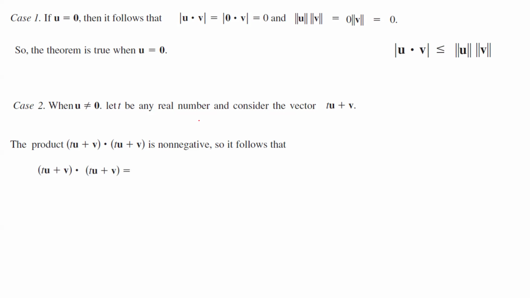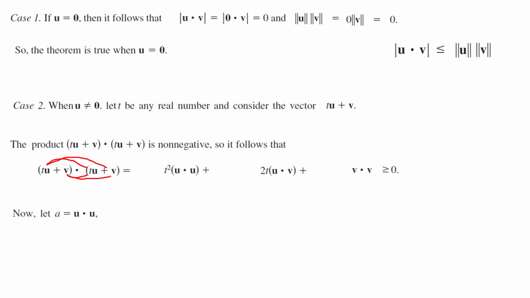If you distribute t into the parentheses, then distribute v and simplify as much as possible, this becomes t squared u dot u plus 2t u dot v plus v dot v. It must be greater than or equal to 0.